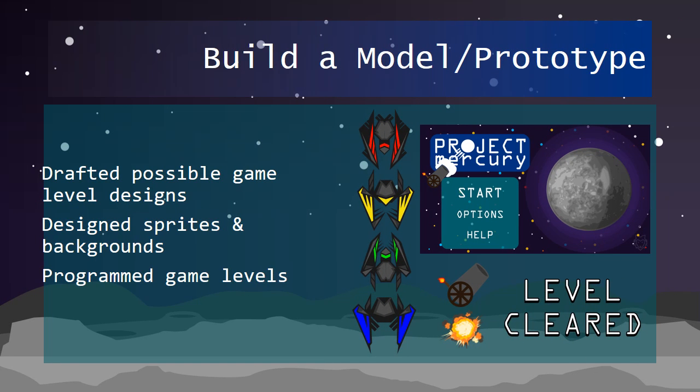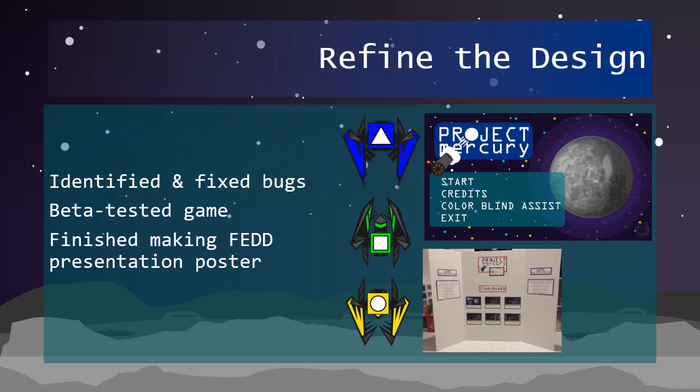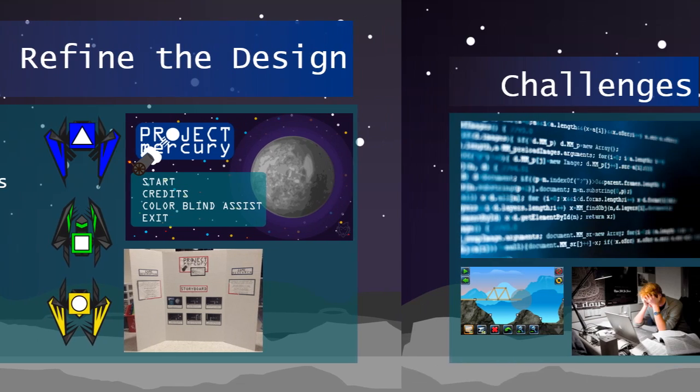After selecting our approach, we began building a prototype of our game where we wrote the code that allowed our game to function, designed a few levels to test the mechanics of the game, and designed the sprites and backgrounds used in the final draft. Then we began refining our design by squashing those pesky bugs through beta testing and creating our presentation poster.